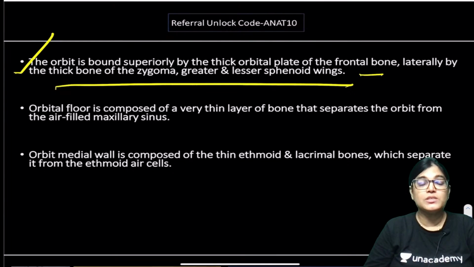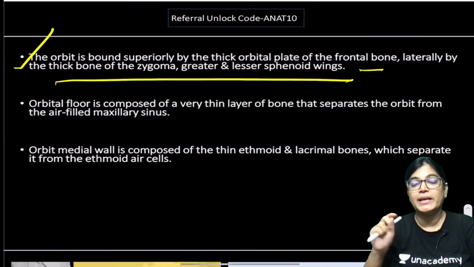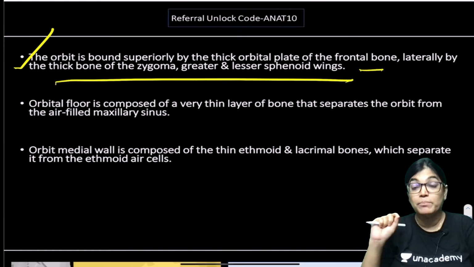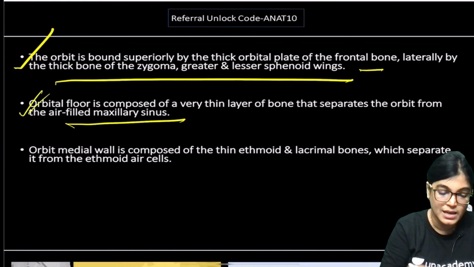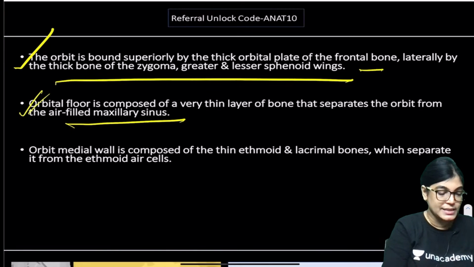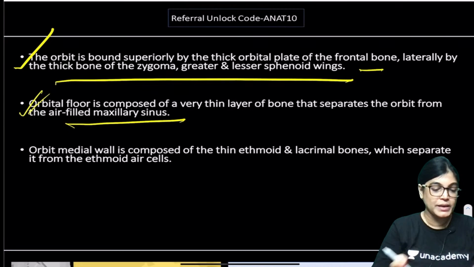Now my dear friends, if you see the floor of the orbit, it is separated by a very thin plate of bone which separates the orbit from the air filled maxillary sinus. Air filled maxillary sinus. Okay. Yes, Amrit Hajra, B is correct.